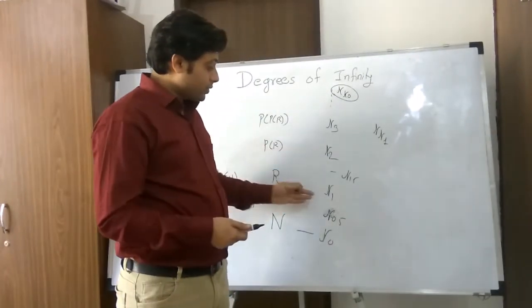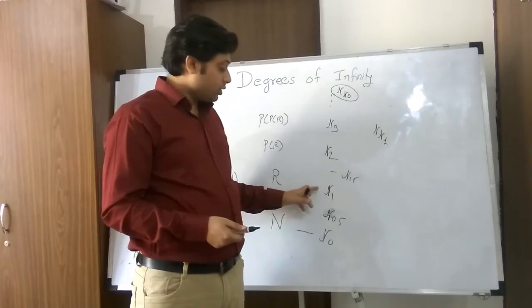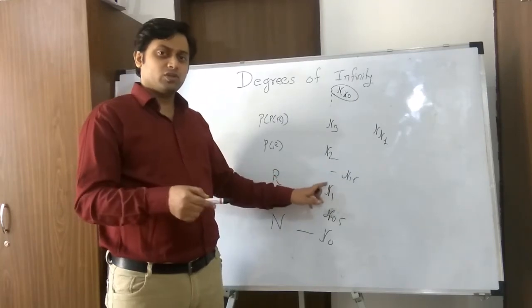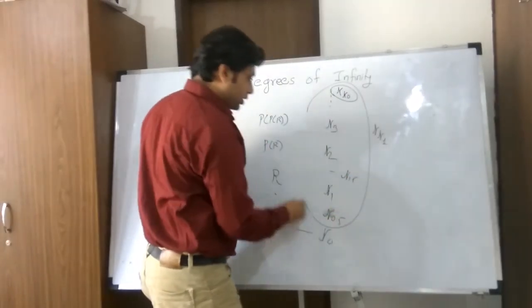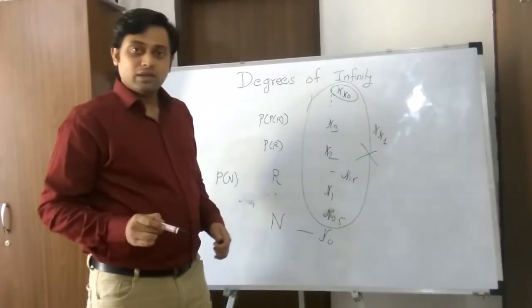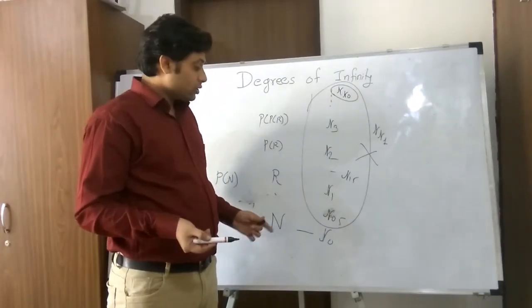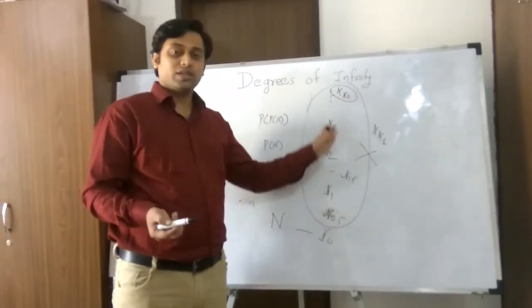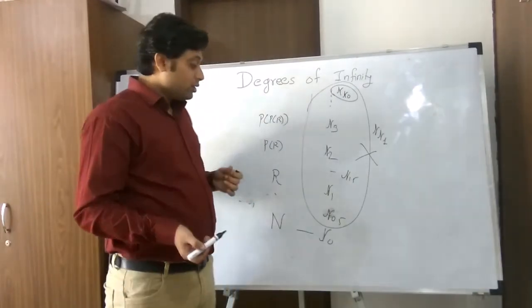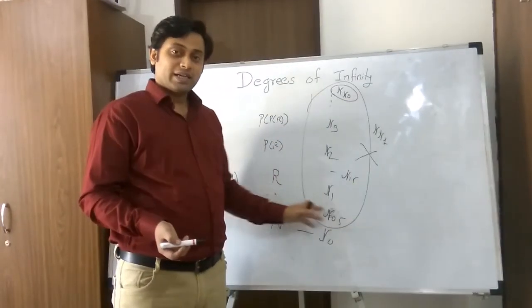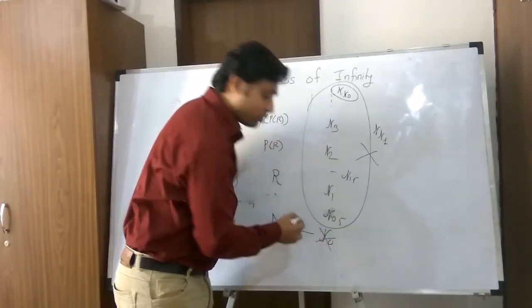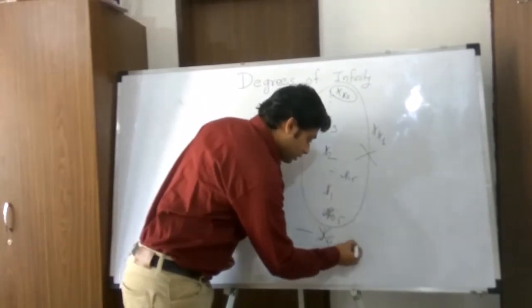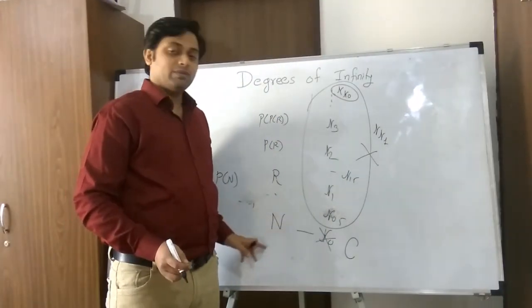So since we don't know whether this is 0.1, should we name it aleph 1 or aleph 0.1? We discarded this kind of notation now, because we don't know whether it is 0.5 or 0.1 or 1. Is it associated to natural numbers or real numbers? We don't know. So we discarded these notions. We also discarded this aleph 0 notation, or label, given by Cantor. Now we use the symbol C to represent the number of natural numbers. C stands for Cantor.